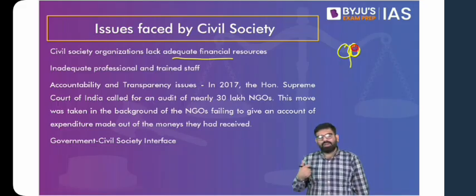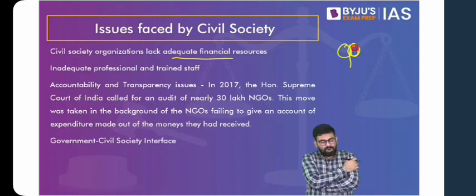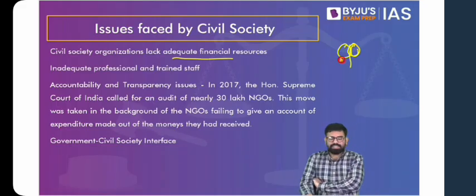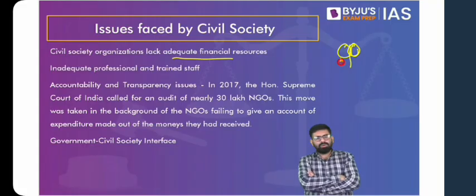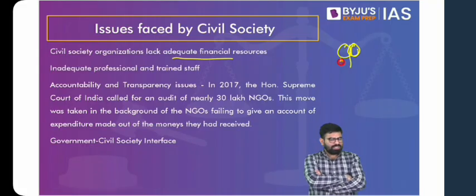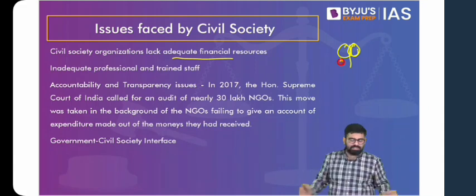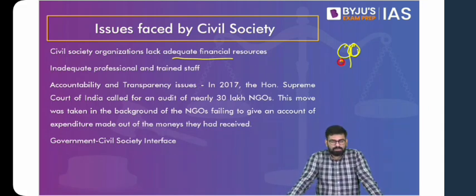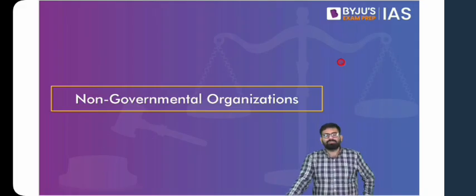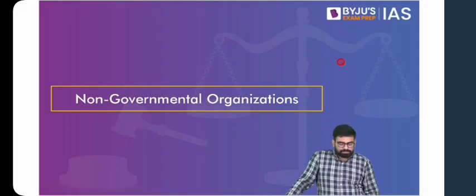And any government, or anyone for that matter, would not like dissent. So if civil society goes on dissenting regarding, say, any of the government policies, or goes on vouching for some other section, it can be right or wrong. That is a different question. Whether the demands are right or wrong is a different question. But wherever there is this interface between government and civil society, it becomes a problem, because no one trusts each other. Both are skeptical of each other. So the government feels that they might create problems for us. Similarly, they feel that government will go on interfering in our business and would not let us conduct everything properly.